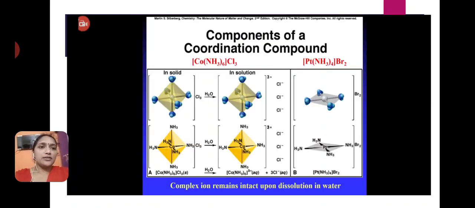Next, components of a coordination compound. In coordination compounds, the metal ion and ligands are present. The complex ion remains intact upon dissolution in water. When these coordination compounds are dissolved in water, the ions outside the sphere dissociate into ions, while those inside the sphere do not dissociate.